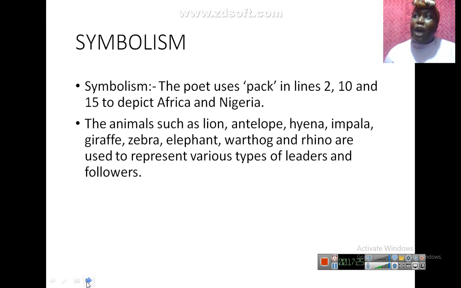To the point that we see people going online begging our leaders to speak out, talk about the pandemic, talk about ways forward. You see presidents of other countries giving press briefings on a regular basis, every few hours. And you'll be wondering, do we have a leader at all, guys? So the poet uses park in line 2, 10 and 15 to depict Africa and Nigeria. This is our situation. The entire poem is symbolic. As you read this poem, just imagine your country.